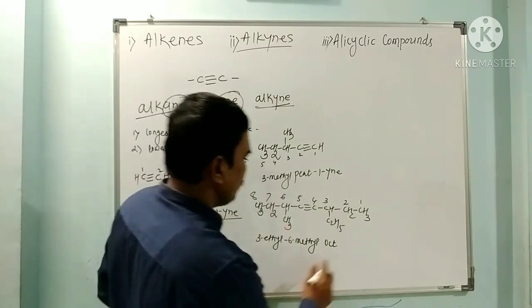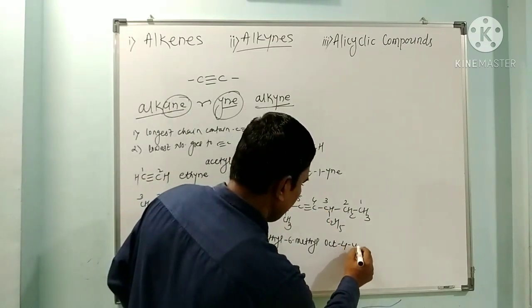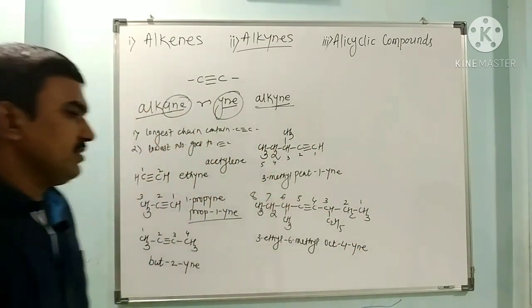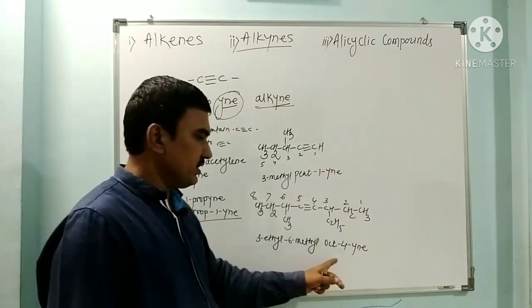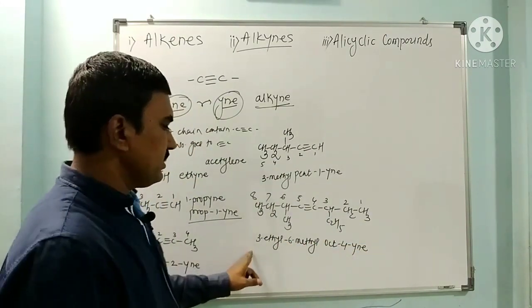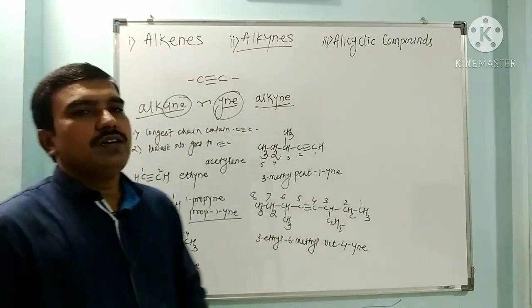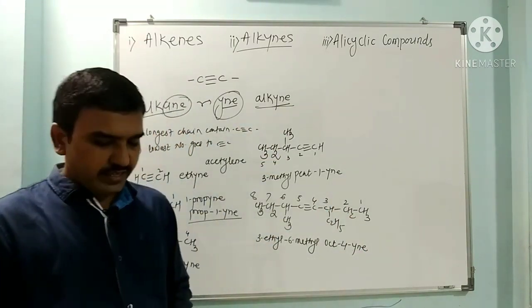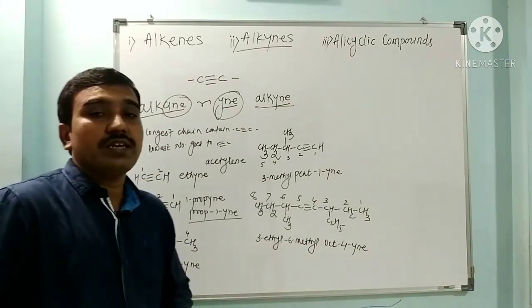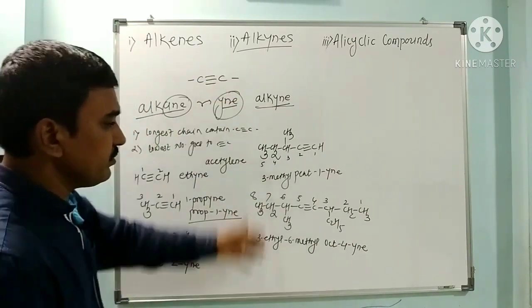The triple bond starts from the fourth carbon, so this is 4-yne. So this is oct-4-yne, 3-ethyl-6-methyloct-4-yne. In this way, alkenes and alkynes are named.